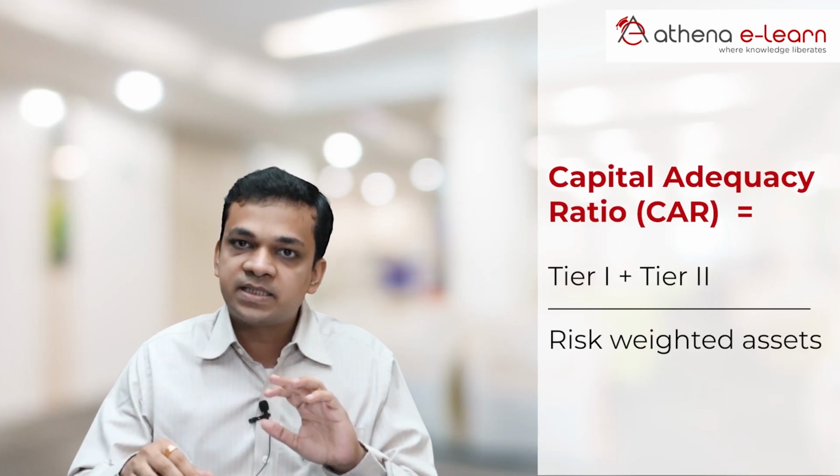So even if the bank or the housing finance company has ample money, it can't give a loan until and unless it has satisfied the capital adequacy norms. Now, how do you calculate capital adequacy norms? Tier 1 capital plus Tier 2 capital divided by the risk-weighted assets. Basically, the concept which we just discussed is that the debt holders are taking a risk.